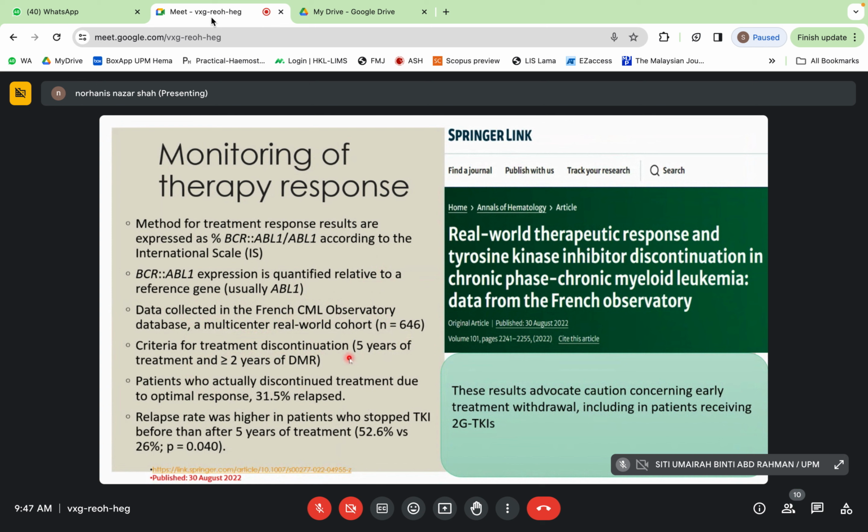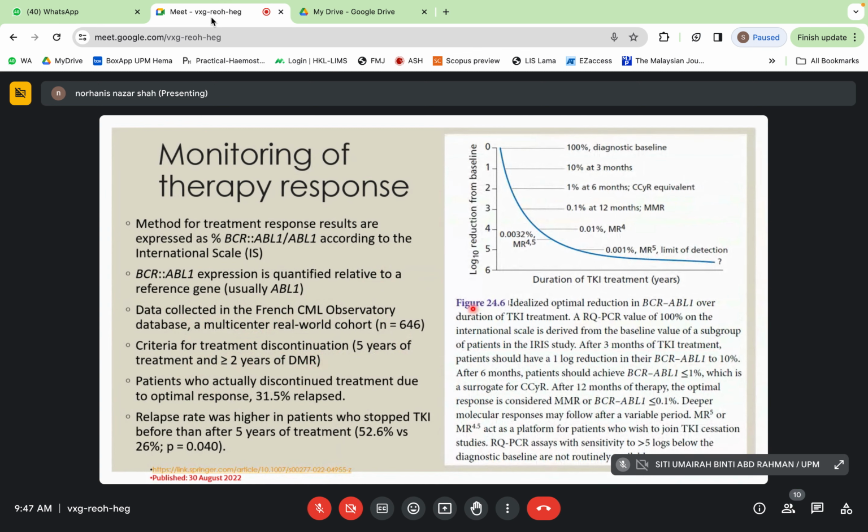Okay, basically they take 5 years of treatment and more than 2 years of deep molecular response. So kalau deep molecular response tadi dekat MR4 lah, MR4, MR4.5 dengan MR5.